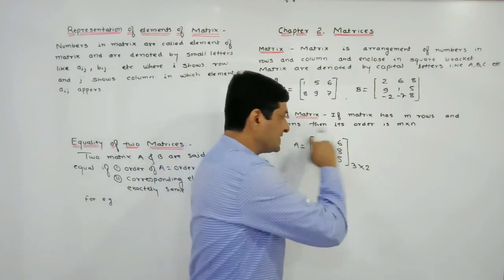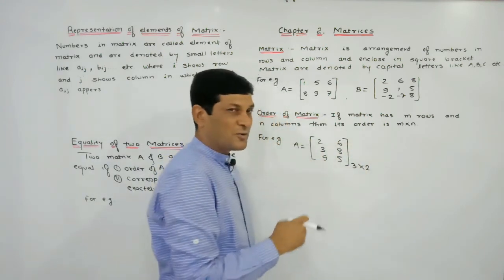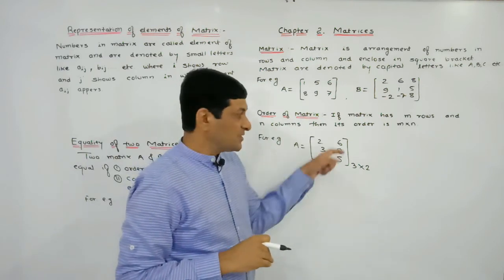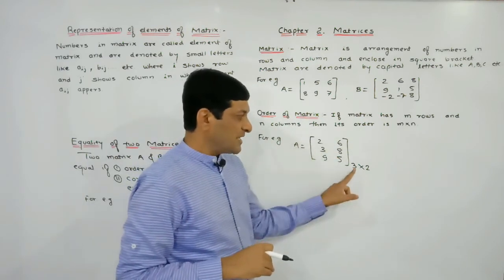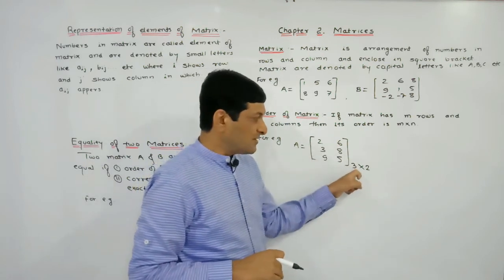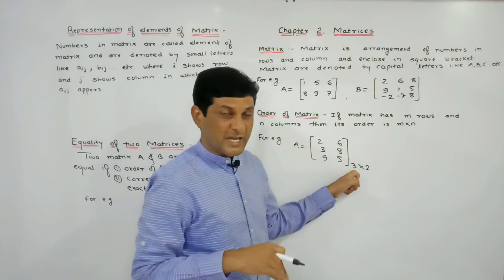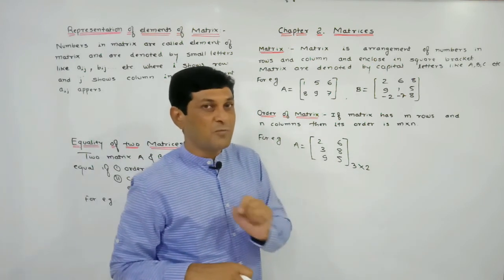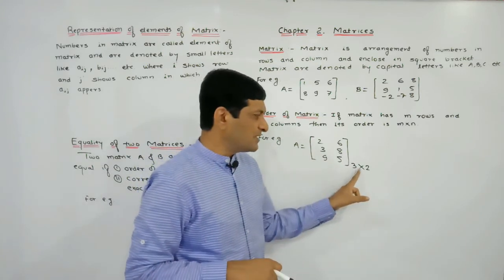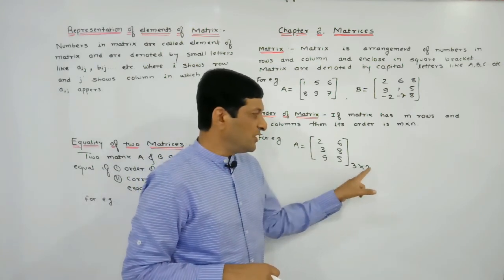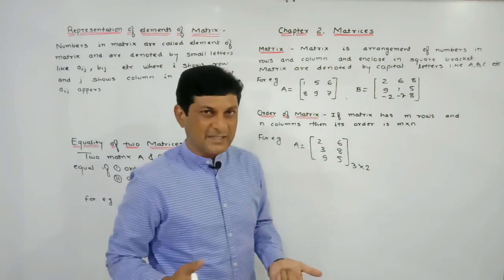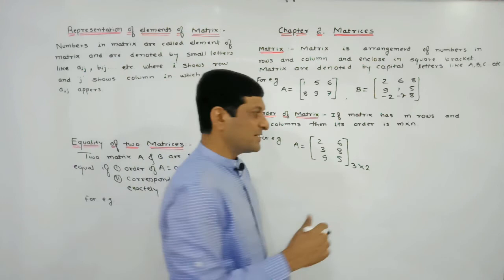This horizontal is called rows, and this vertical is called columns. So in this matrix 3 rows are there. Write down the number of rows and then the number of columns. The first number represents the number of rows, and the second number represents the number of columns. And if we have to check how many numbers are there in this matrix, simply take the multiplication: 3 into 2 will be equal to 6. It means that in this matrix 6 numbers are there. So I hope the idea about the order of a matrix is clear to you.